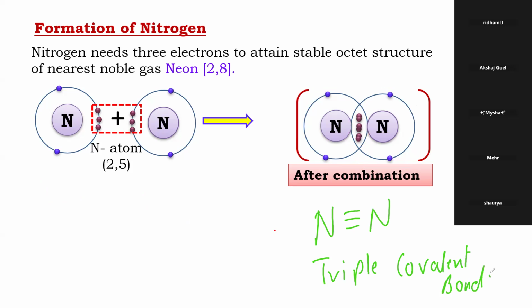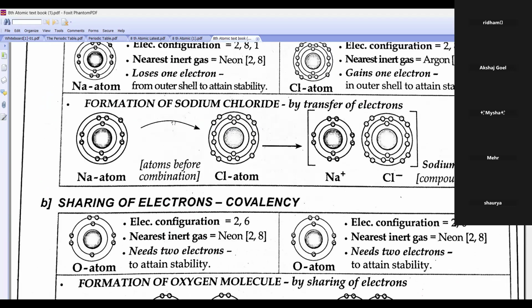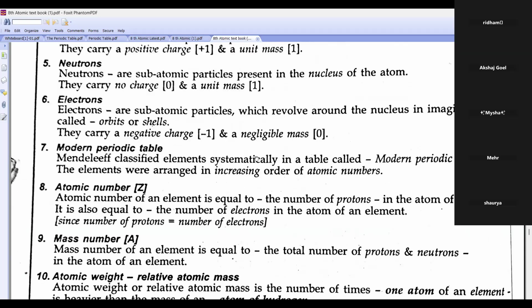So, beta, what we studied: when a metal and a non-metal combine, it will be electrovalent bond. But when we have two non-metals, they will form which bond? Covalent. So, what is covalency? It is the number of electrons shared. What is electrovalency? It is the number of electrons lost or gained. This fellow is losing, this fellow is gaining, or not? Is this clear?